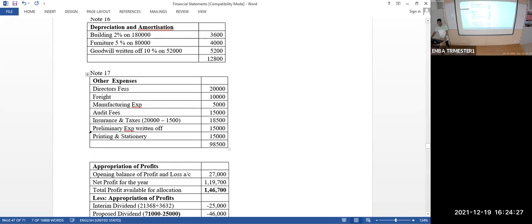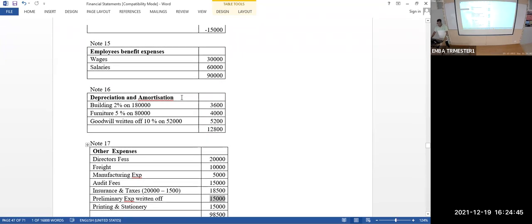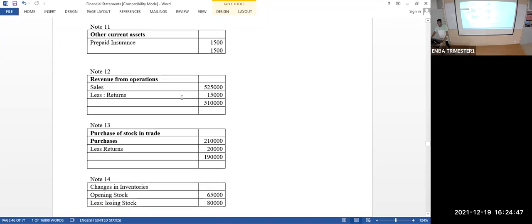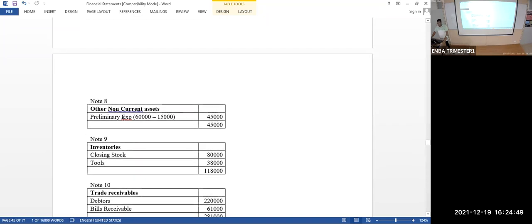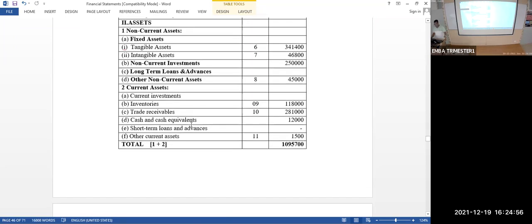Look at this, other expense, preliminary expense written off. What is the total of preliminary expenses? 60,000. Out of that, 1/4 is 15,000. That 15,000 is taken here. The remaining 45,000 should go to the balance sheet. Yes, look at the other non-current asset, 45,000. Okay. Next item.